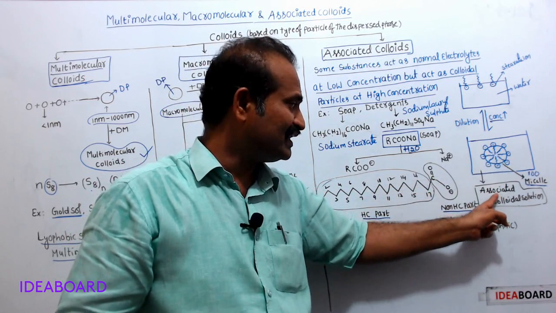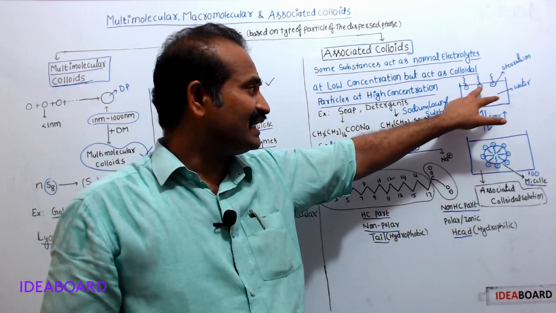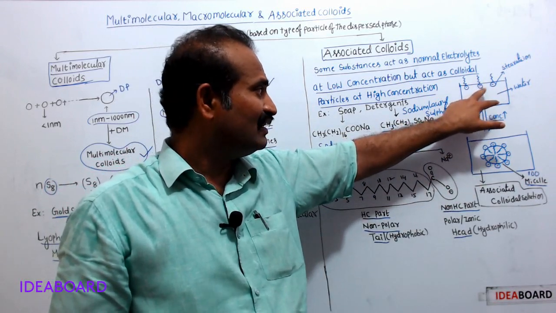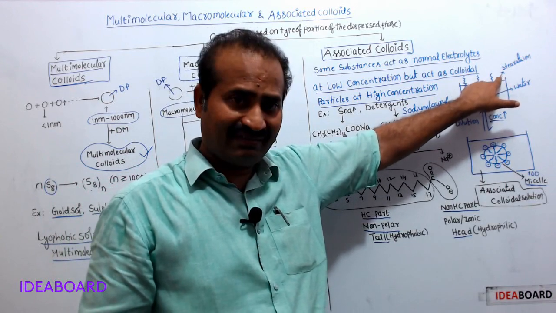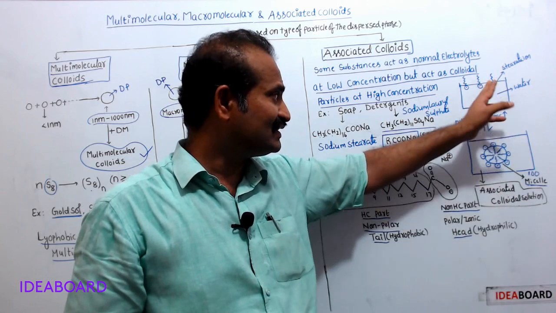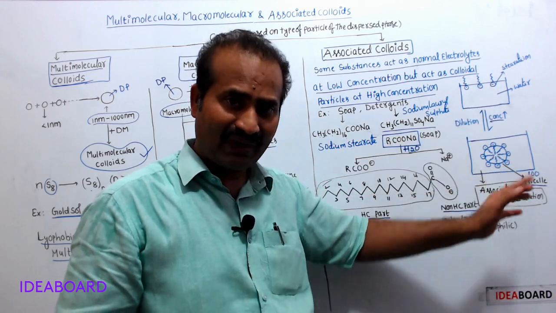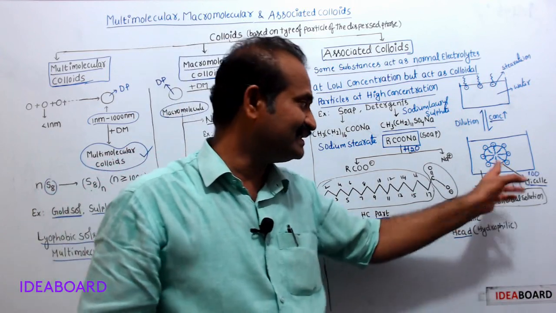Therefore, the resulting solution is said to be an associated colloidal solution. When the concentration of soap solution is low, soap acts just like an electrolyte. When the concentration of soap solution increases, soap acts as a colloidal particle, due to the formation of micelles.